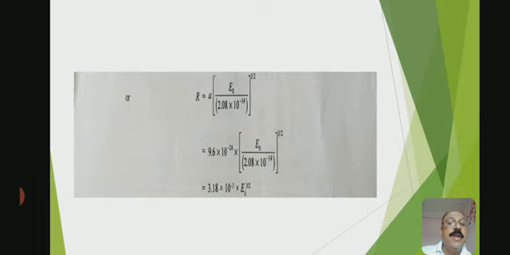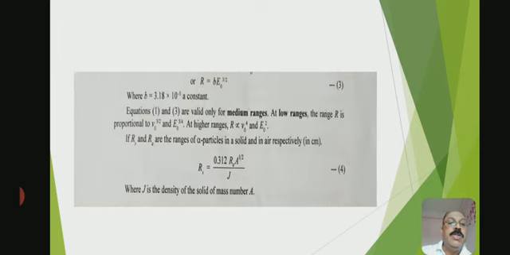Rearranging, finally we get it simplified: 3.18 into 10 to the power of minus 3 into E naught to the power of 3 by 2. So R is equal to B E naught to the power of 3 by 2, where B is 3.18 into 10 raised to the power of minus 3, a constant.